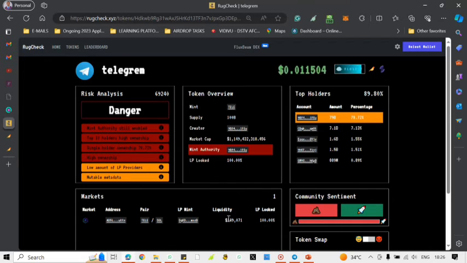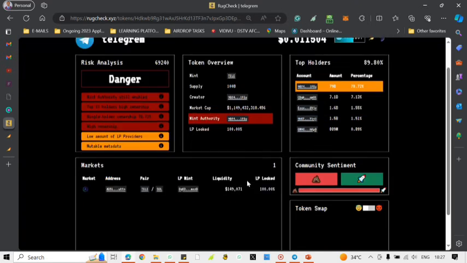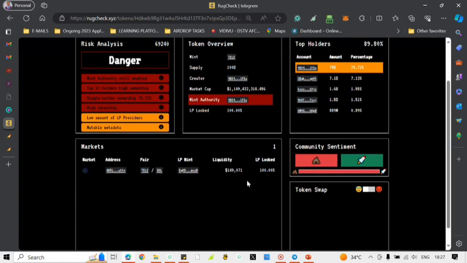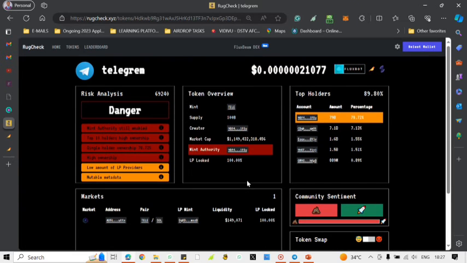Although it's telling us that liquidity is locked, it's still very much a risky investment. The mint authority is still enabled, so they can still release new coins into the market. This shows a kind of scam code, because the market cap is showing 1 billion and you have just one single holder having 78% of the market. We are still going to delve more to know what the real problem in this market is.